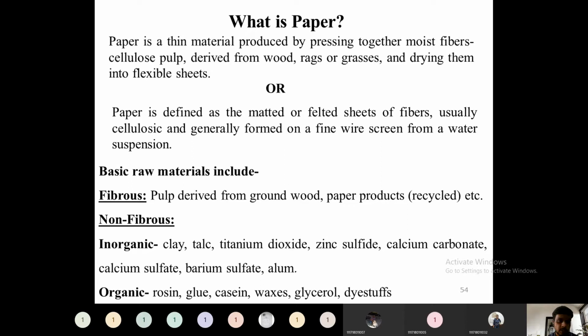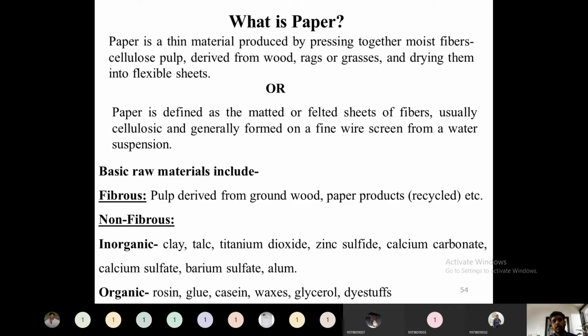So what is paper first? Paper is nothing but a thin material produced by pressing together moist fibers, cellulose pulp derived from wood, rags, grasses, and drying them into a flexible sheet. So one definition we can find is a thin material derived from a pulp. All this pulp is further derived from wood, rags, grass, or any of the raw materials, and dried into flexible sheets.